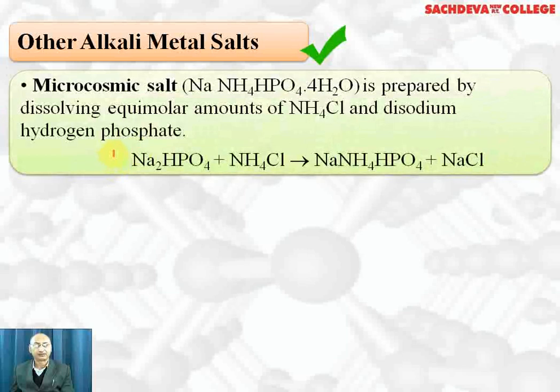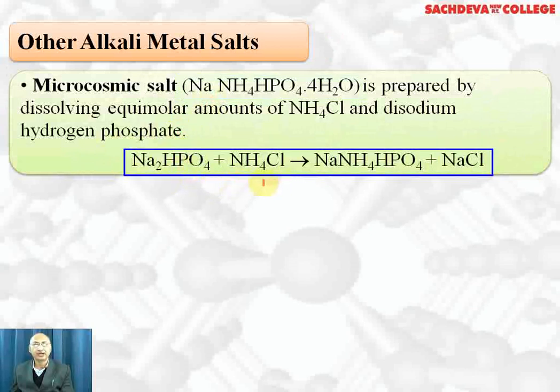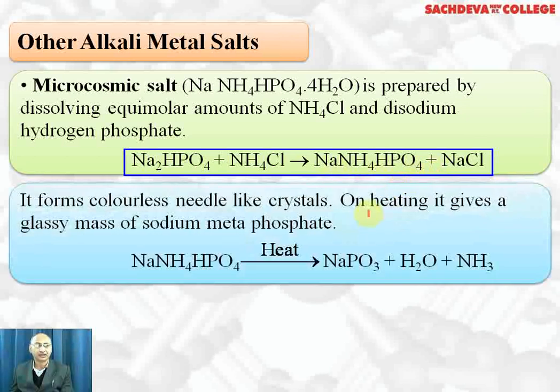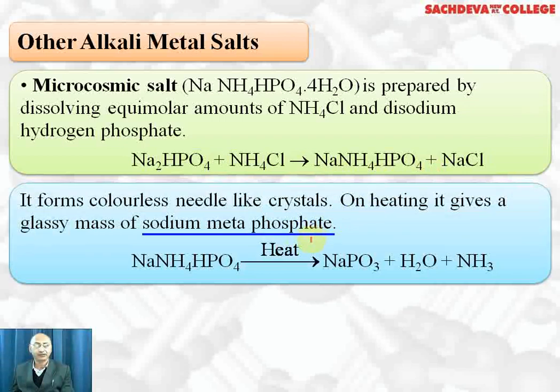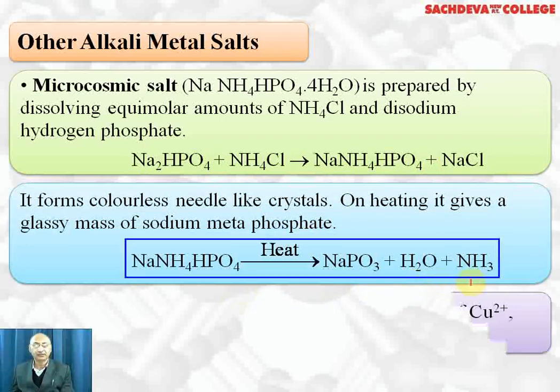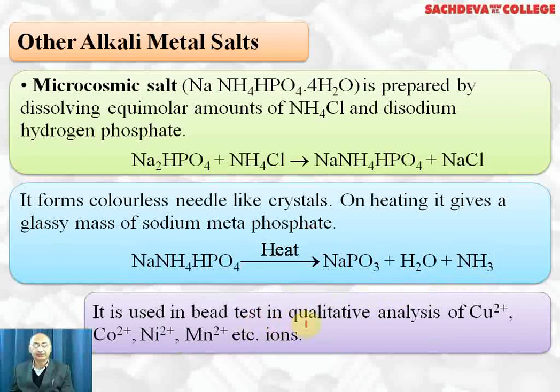Other alkali metal salts. Microcosmic salt is sodium ammonium hydrogen phosphate. It is prepared by dissolving equal moles of ammonium chloride and disodium hydrogen phosphate, which result in the formation of sodium ammonium hydrogen phosphate plus NaCl, which is called microcosmic salt. It forms colorless needle-like crystals. On heating, it gives a glassy mass of sodium metaphosphate, NaPO3, and water and ammonia are released. It is used as a bead test in qualitative analysis of copper ions, cobalt ions, nickel ions, and manganese ions, which are colored ions, and they form colored beads from which they can be detected.